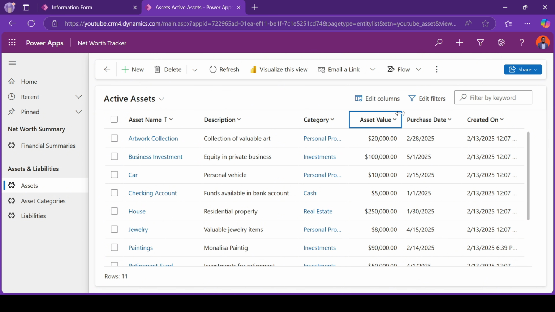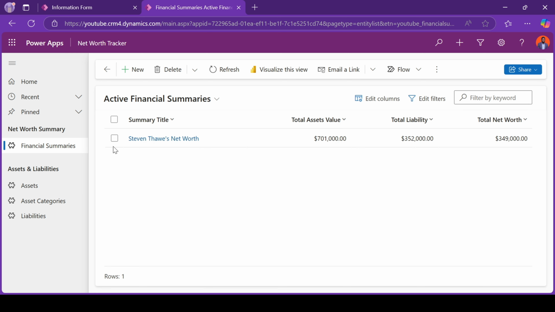So now, how do you sum up all these totals, so that I can know that my total asset value is so much? Under financial summaries, you can enter as many summaries as you want. The reason being, you can have a scenario where you're managing multiple companies. So if you have, let's say, three companies, you can say, okay, this summary is for company A, this summary is for company B. When you're entering assets for company A, you'll just be tagging those assets against that particular financial summary. So the same applies here.